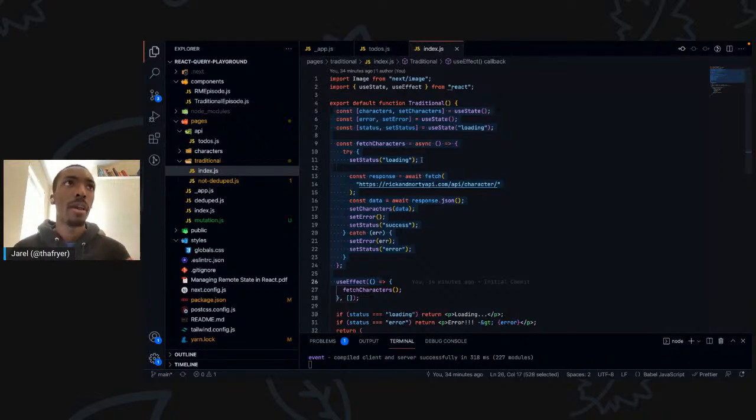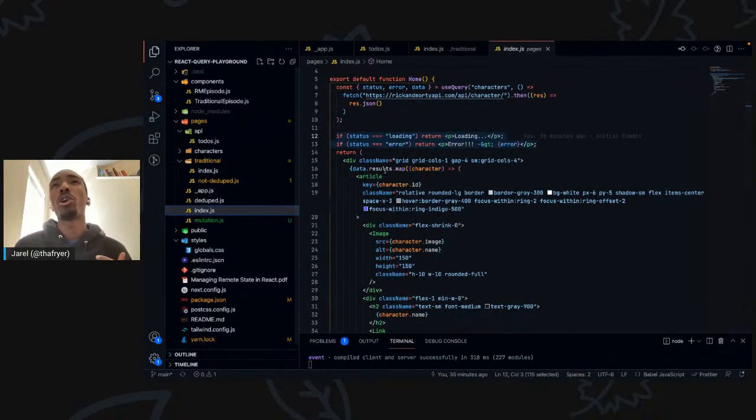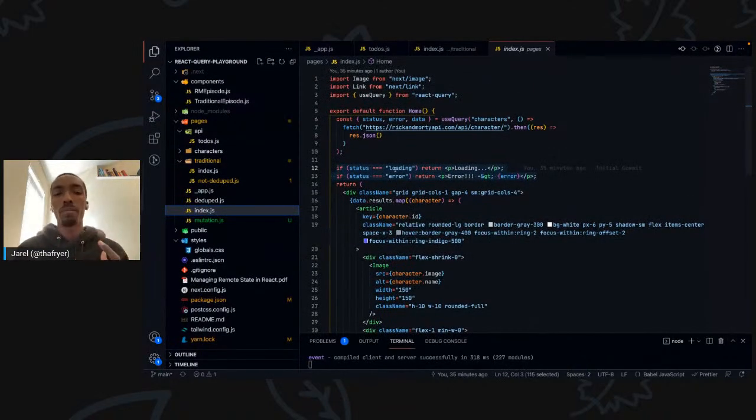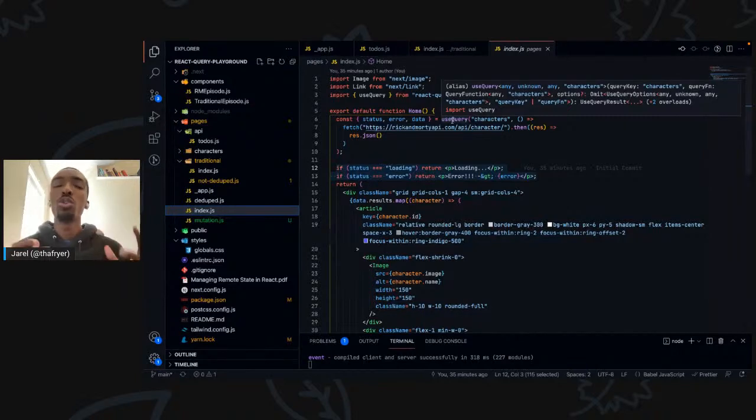You see that this is the standard way that we would do getting this remote state. When I look at taking this and leveraging React Query, in the world of React Query we have these hooks. There's a set of hooks, and the one that you're going to use a lot is the useQuery hook. When you use useQuery, it has this mechanism that's going to apply a cache to your query function.